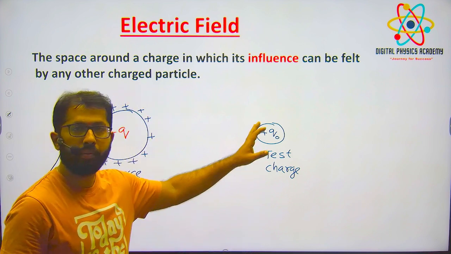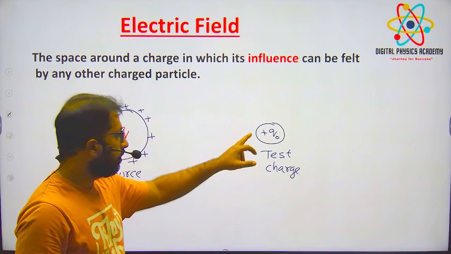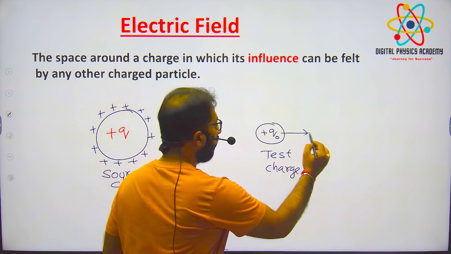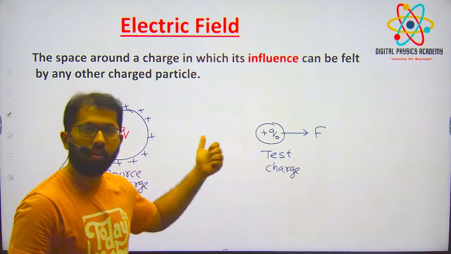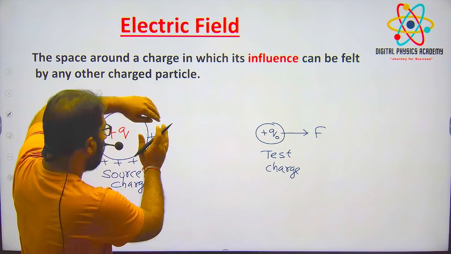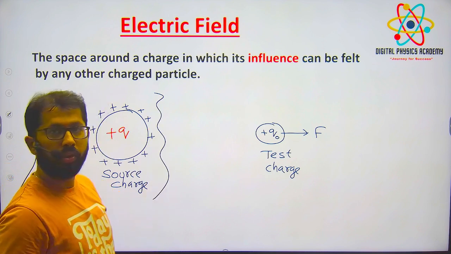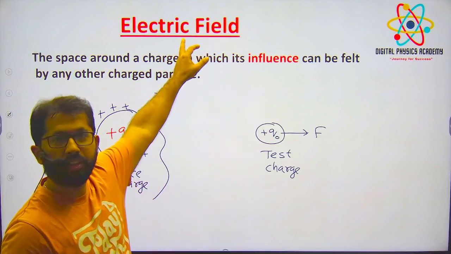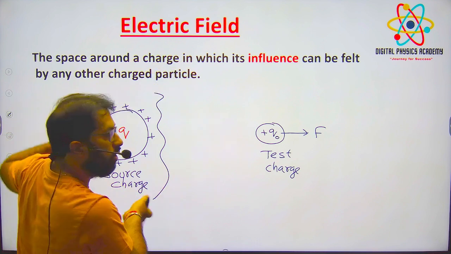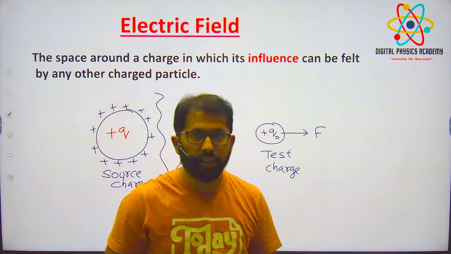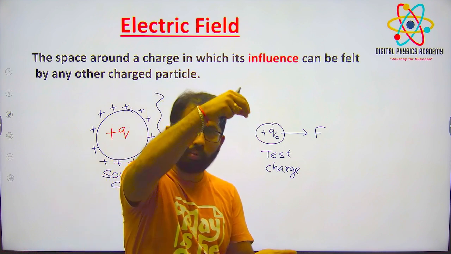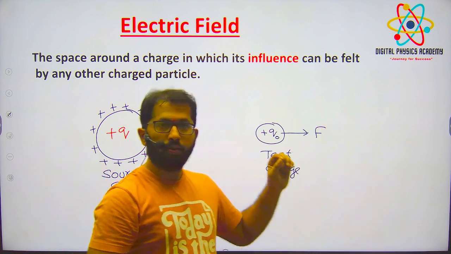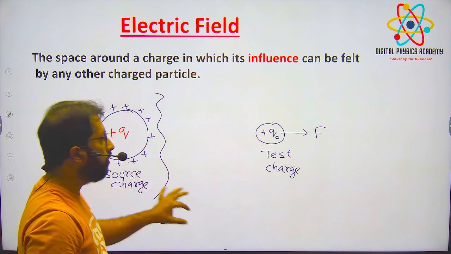What will happen when I place it near to it? Since it is positive, a force will act on it. The force will be acting in this direction, even though it is not in contact and nothing is there. Even if I put a curtain, you will feel a force acting on this charge. Why? Because of the imaginary field created, which is called the electric field. Like a gravitational field: if I leave a mass, it will automatically fall downwards. Why? Because there is a gravitational field spread everywhere. Same way, whenever there is a charge, the electric field is spread everywhere.